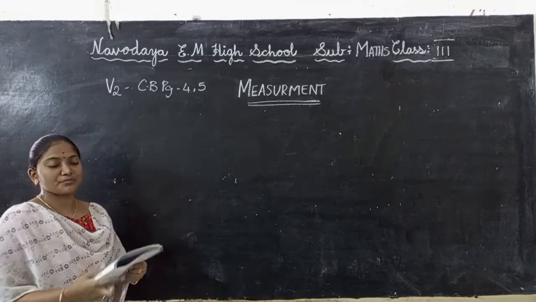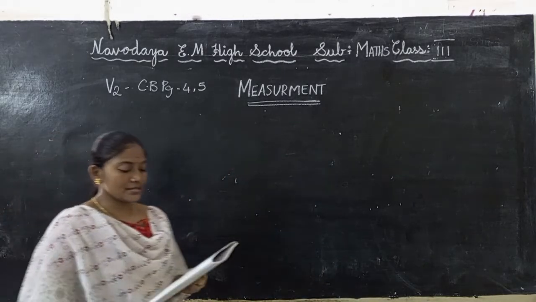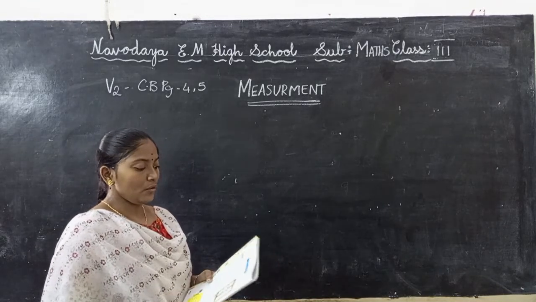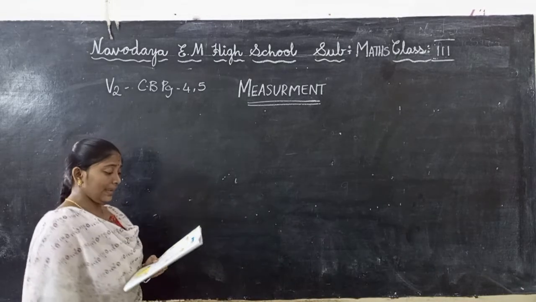The chapter name is measurement. What is the chapter? It's measurement. All of you look at your course book, page number 4. What is this? They mentioned here length.